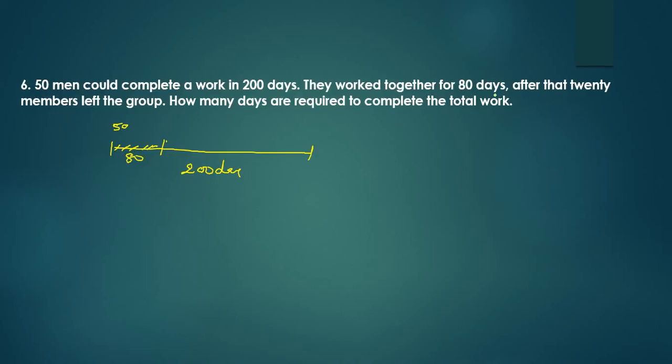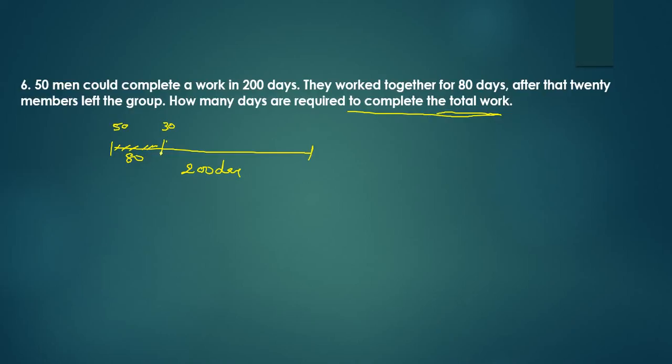Okay, this is what so far. After that, 20 members left the group. The number of people has become how much? 30, because 20 members left the group. How many days are required to complete the total work? He is asking to complete the total work.